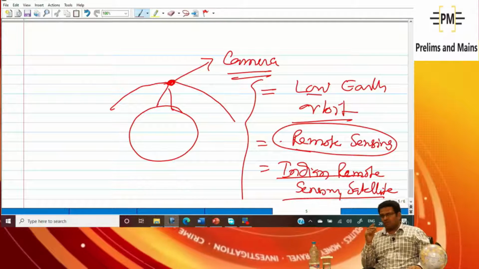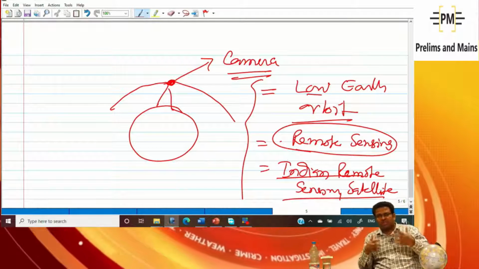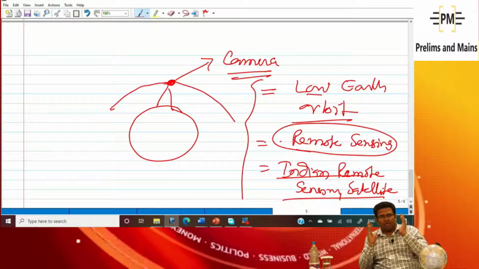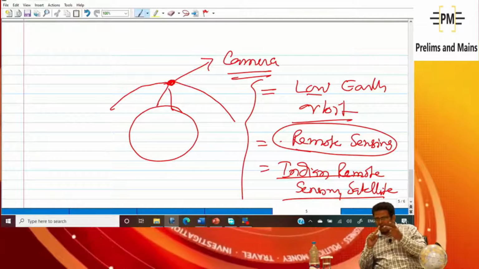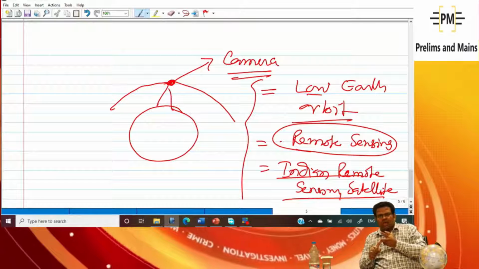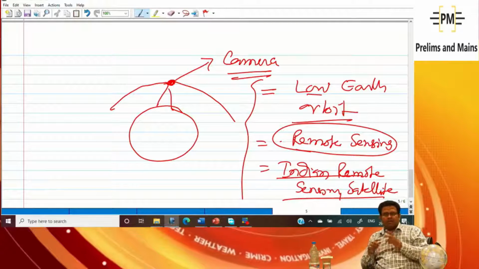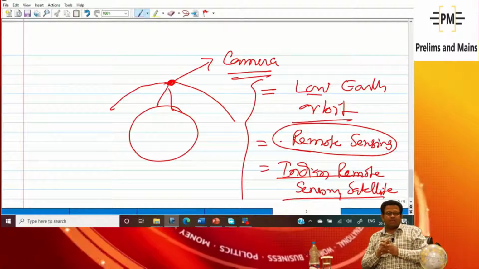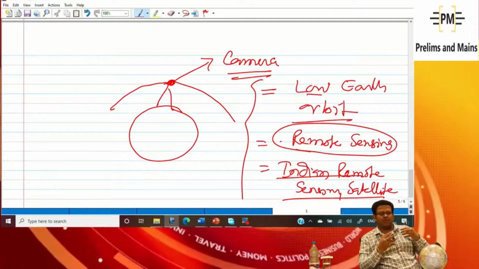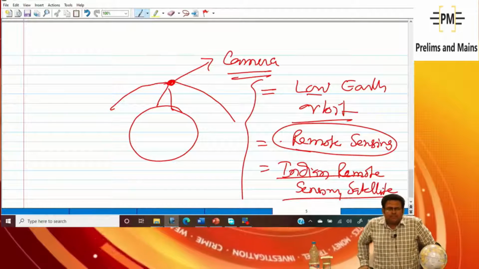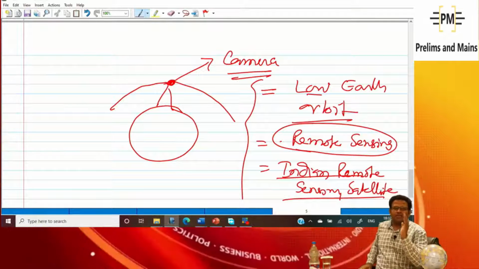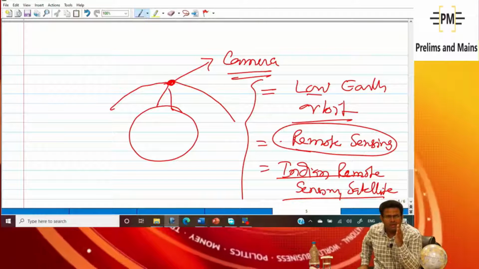So for their radars, to which satellite and in which orbit should I send my satellite? In which earth orbit, for the radar of China and Pakistan? Perhaps it is clear: low earth orbit.